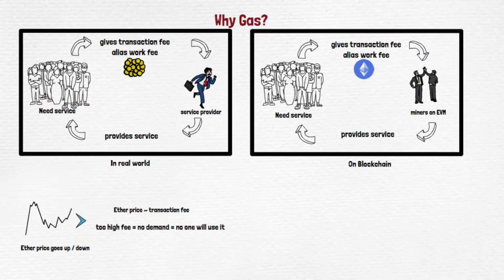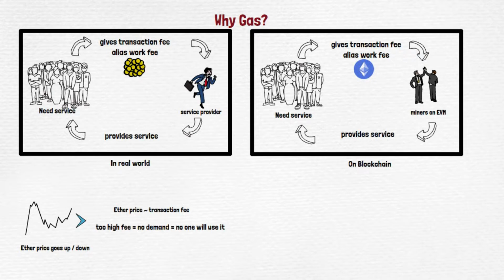Basically, if the transaction fee is very high, the public does not want to use the platform or execute that transaction, because the transaction fees would be very high, right? So if you are transferring 100 rupees and your transaction fee is 20 rupees, will you use it? No, right? So similarly this thing. So if ether price is determining the transaction fees, then the transaction fees are very fluctuating, and it's not a good thing for any platform.